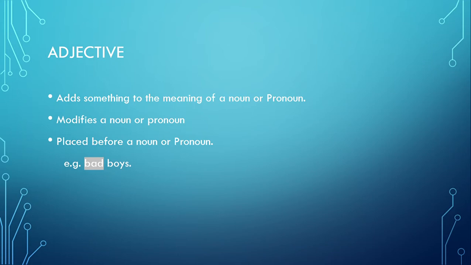And do remember that it is a general criteria that it is placed before a noun or pronoun. For example, if I say, those are bad boys. Now, this bad is adjective because it is telling us more about the boys. It is the quality of the boys. And it is modifying the noun boys.